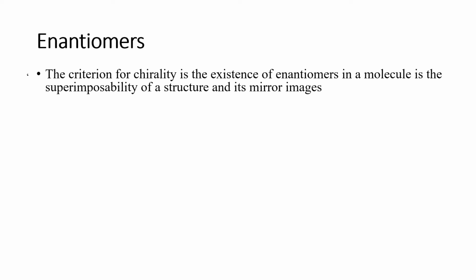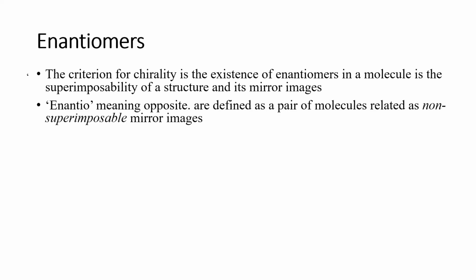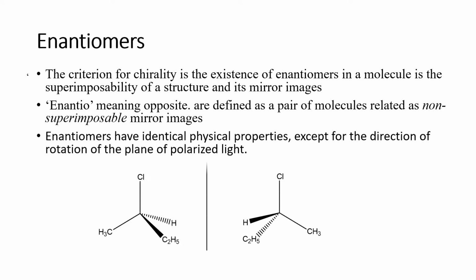The first one is enantiomers. Enantiomers is the term for non-superimposability. The simple meaning of this is opposite. Whenever we place a molecule at a mirror, the identical molecule seen in the mirror is non-superimposable to the original molecule.